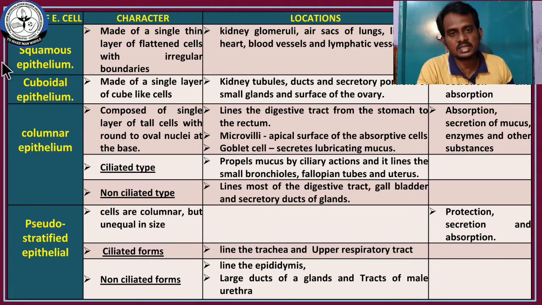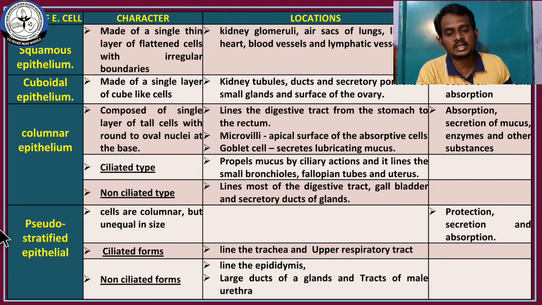First we discussed squamous epithelial cells. These cells are responsible for very good diffusion and filtration. And cuboidal epithelial cells, cube-like cells, are responsible for absorption and secretion. Third, we discussed columnar epithelial cells. These cells are also responsible for absorption and secretion of mucus.